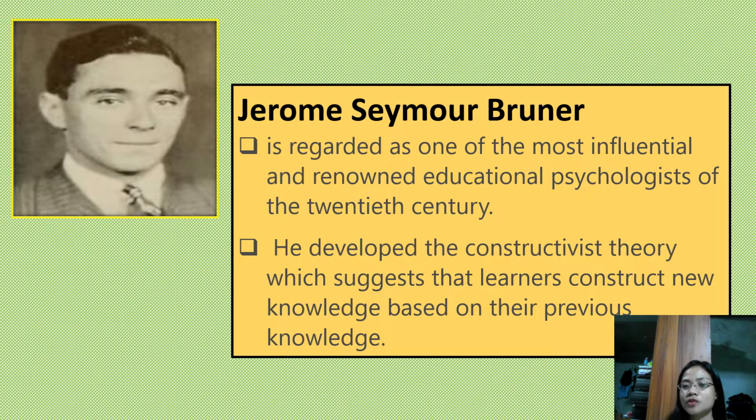Okay, so let us first know who is Jerome Seymour Bruner. He is regarded as one of the most influential and renowned educational psychologists of the 20th century. He developed the constructivist theory, which suggests that learners construct new knowledge based on their previous knowledge.